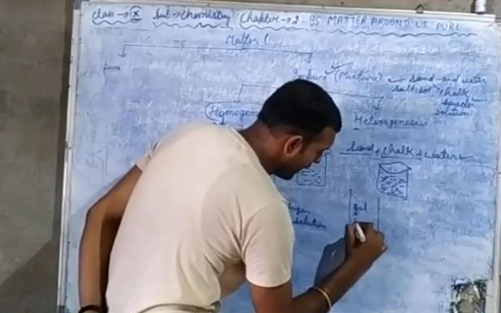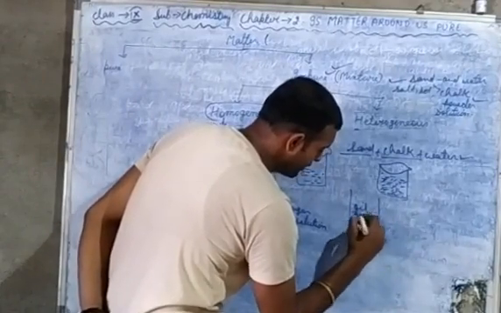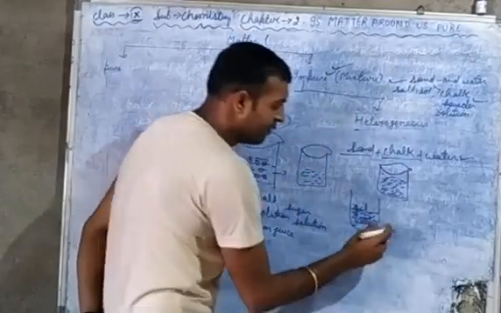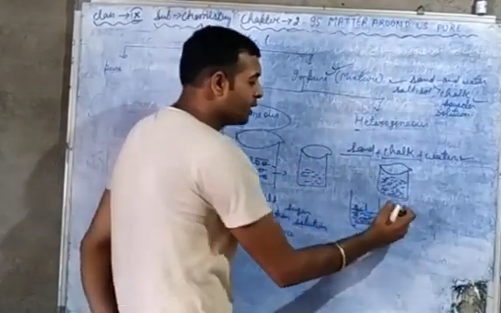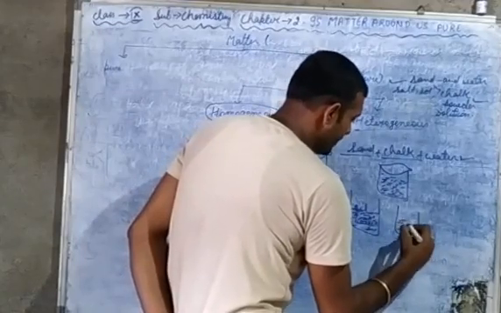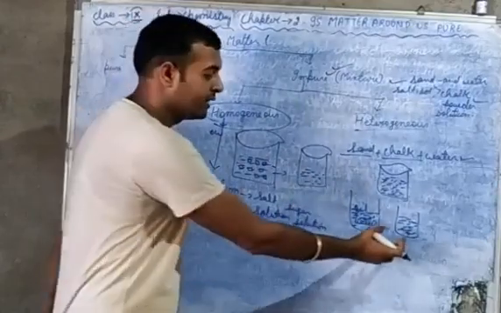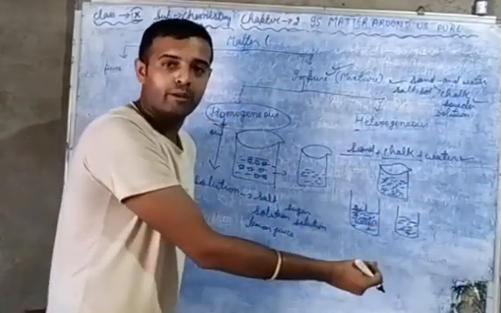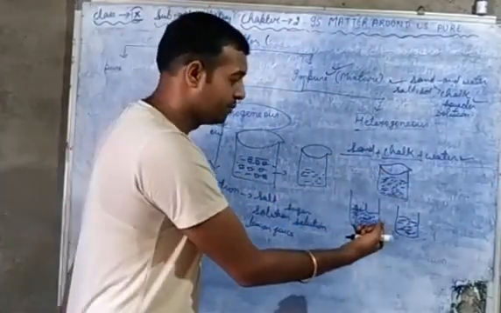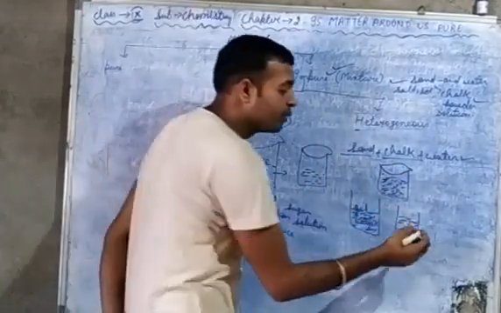If we mix it by stirring, it will mix. But when you leave the solution for some time, you will observe and notice that they have different boundaries.